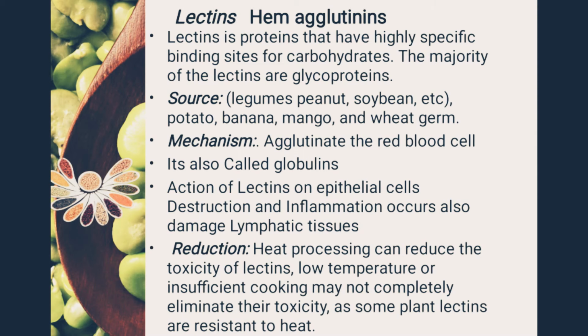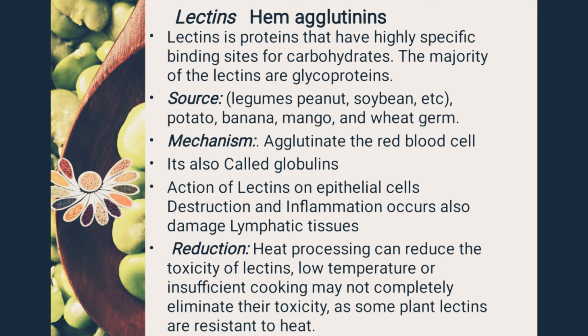The second anti-nutritional factor is lectin, a protein that has a highly specific binding site for carbohydrate. It is also called a glycoprotein. Another name is phytohemagglutinin. Phyto means plant, hemo means blood, agglutinin means coagulation. These anti-nutritional factors are present in legume seeds in a percentage of 2 to 10%, which prevents the absorption of protein and carbohydrate.